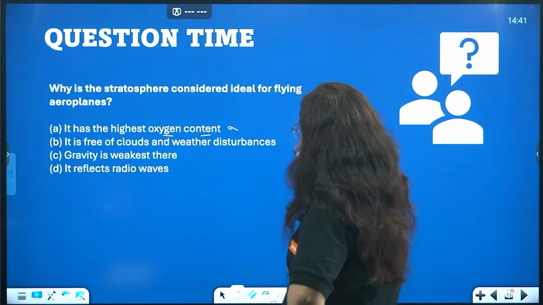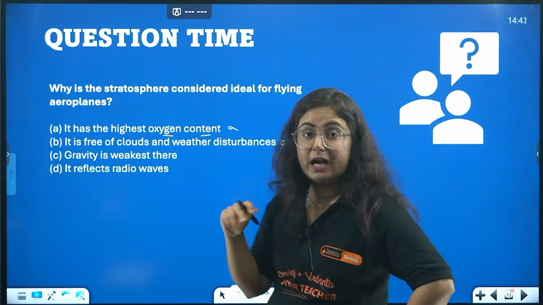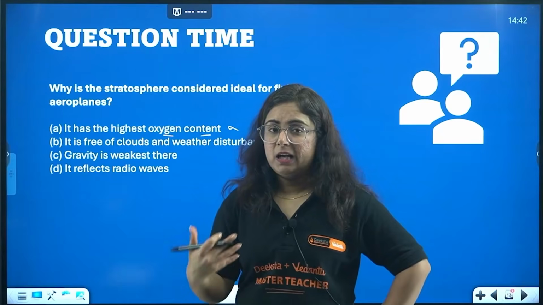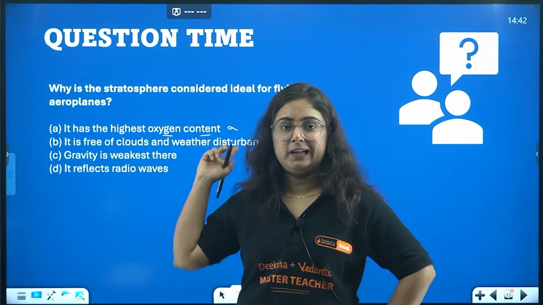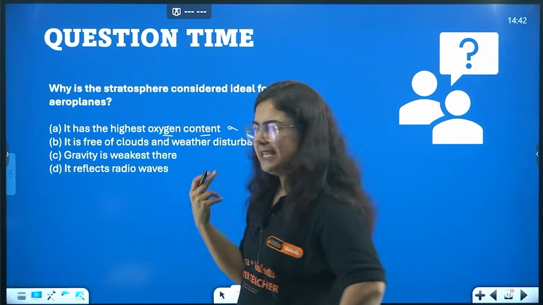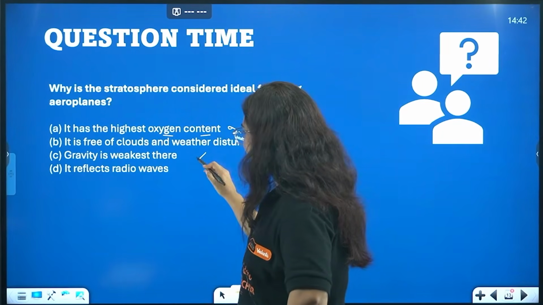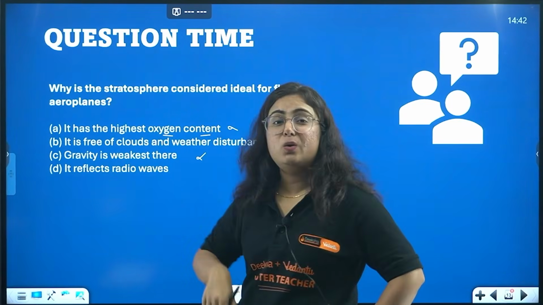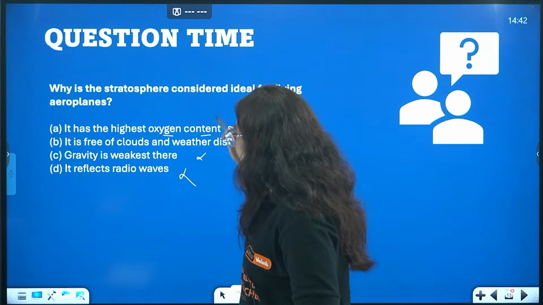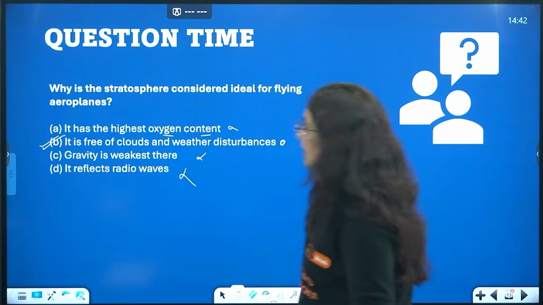Okay, so we will keep it in mind because we have to read the rest of the two options also. We can't make mistakes just by ticking the second option and moving ahead. No, gravity is weakest here. Who told this? Nobody. It reflects radio waves. No, then what is the thermosphere doing? Not at all. So yes, B is the correct answer over here.